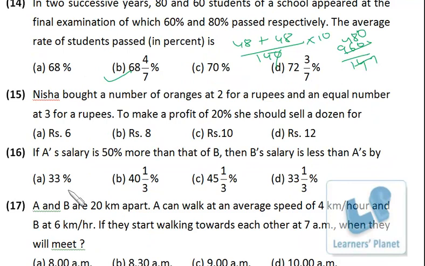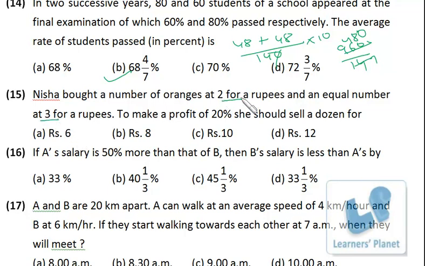Nisha bought a number of oranges at 2 for a rupee and an equal number at 3 for a rupee. To make a profit of 20%, she should sell a dozen for. Okay, equal number at 3 for a rupee, equal number at 2 for a rupee, a dozen. That means 6 oranges of this case and 6 oranges of this case.